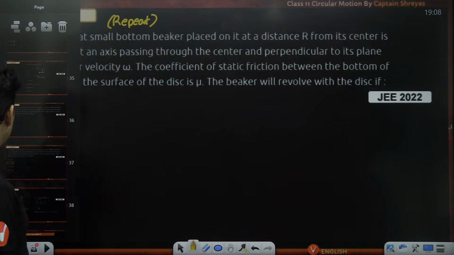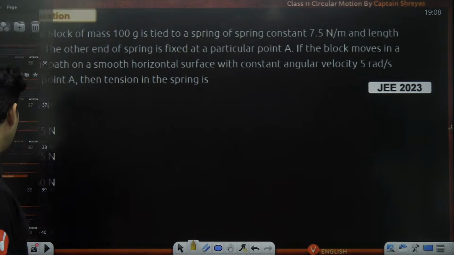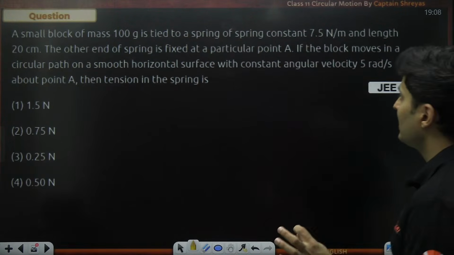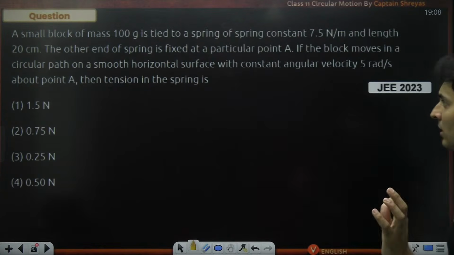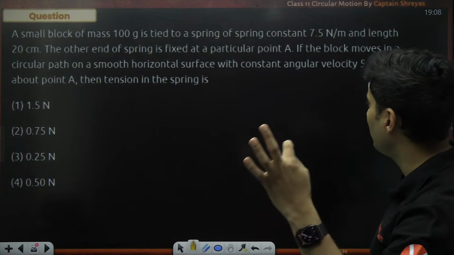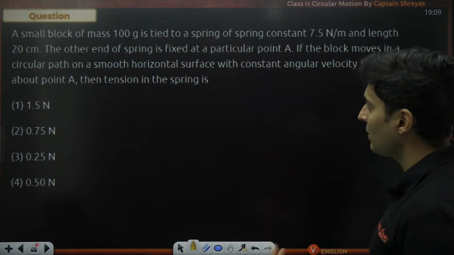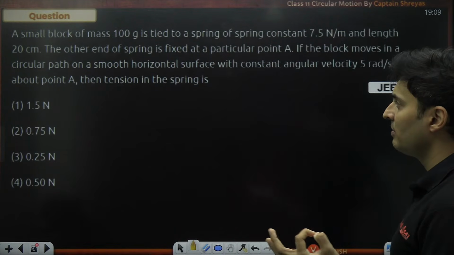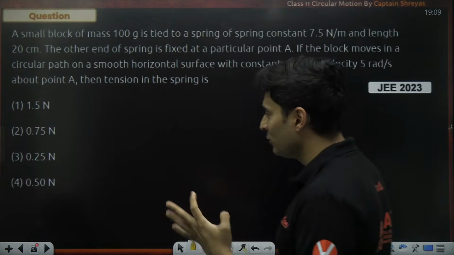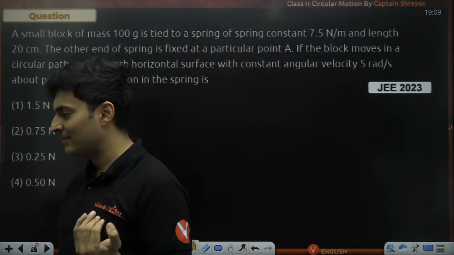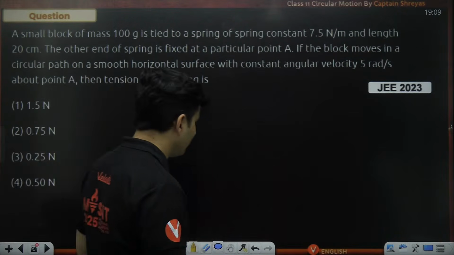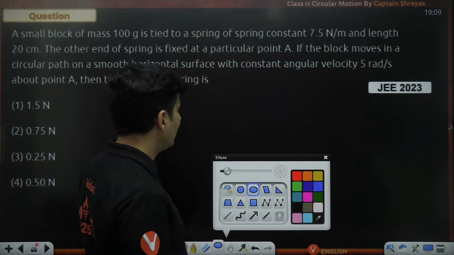Great. So let's go to another question coming up on your screen, and here it is. What does it say? A block is attached to a spring of length 20 centimeters. The other end is fixed at a point A. The block moves in a circular path with constant angular speed about that point. The tension in that spring is how much? This is a beautiful question because there is a good chance of making a silly mistake. I think I know what might be the catch in the problem. Let's see whether it is exactly what I'm thinking.